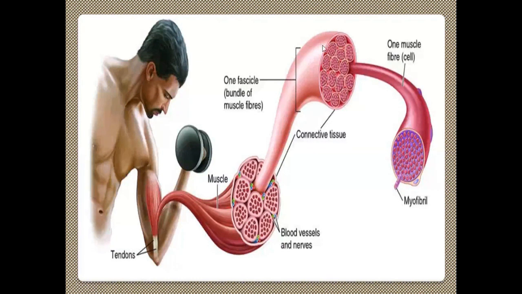In that you have several portions, these dots, and this is the connective tissue which connects your muscle fibers. The entire muscle fiber is connected through connective tissue. This is one muscle fiber cell enlarged, and inside that you have myofibrils.